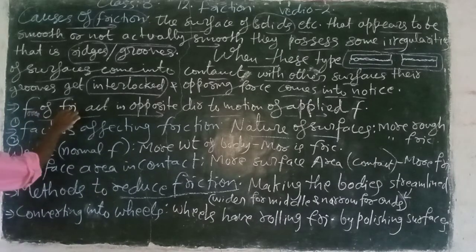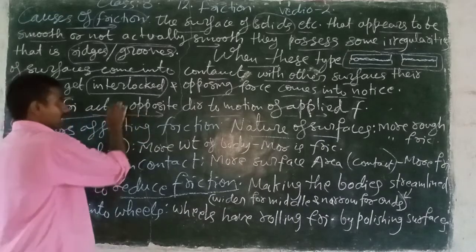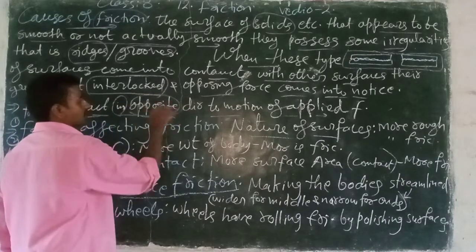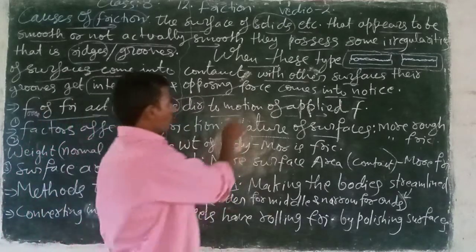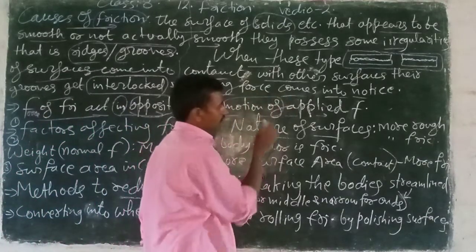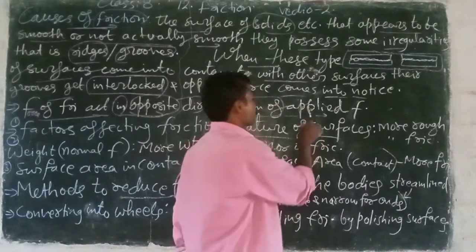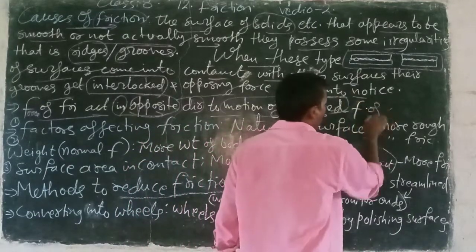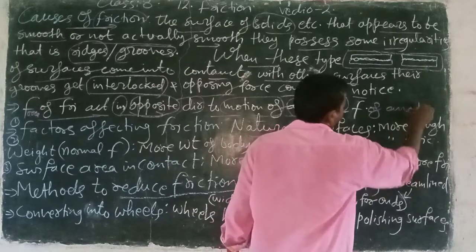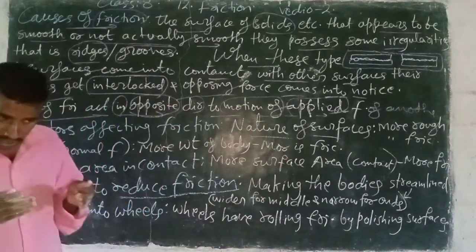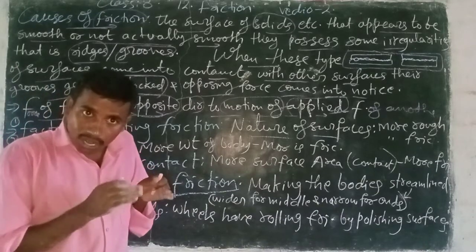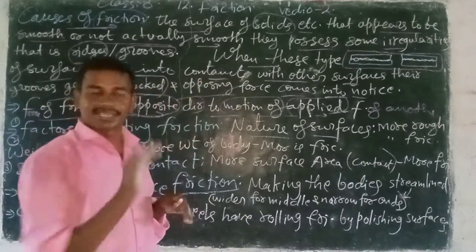Force of friction acts in the opposite direction, not the normal direction, opposite to the motion of the applied force of another body. Friction force works in the opposite direction to the applied force.